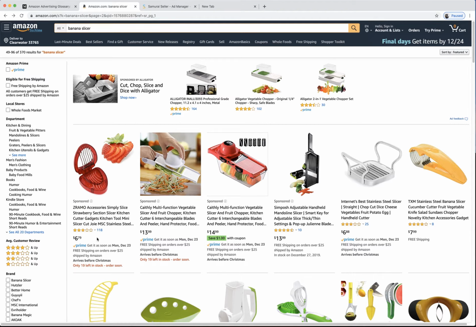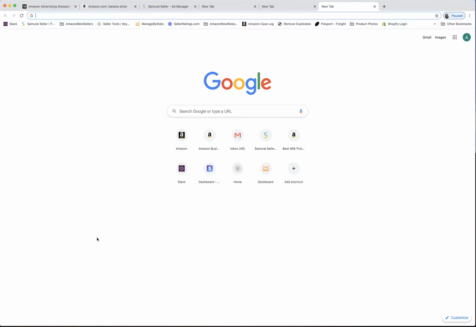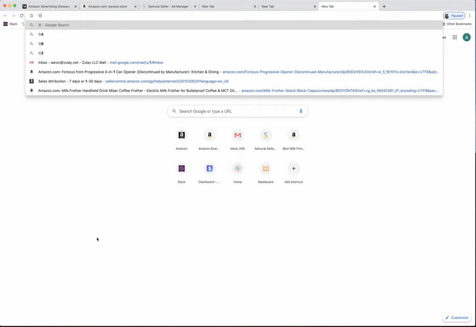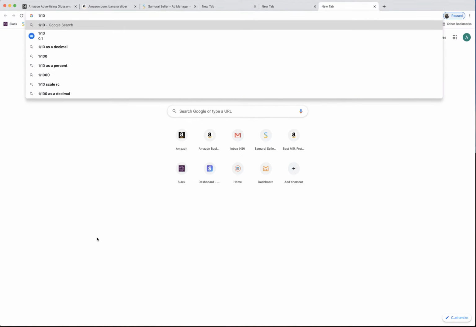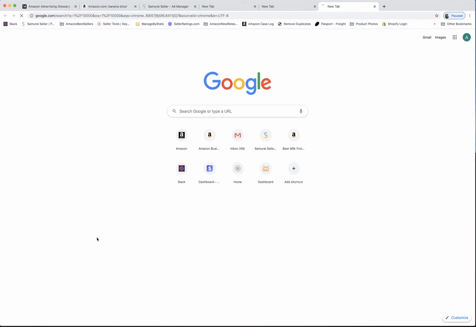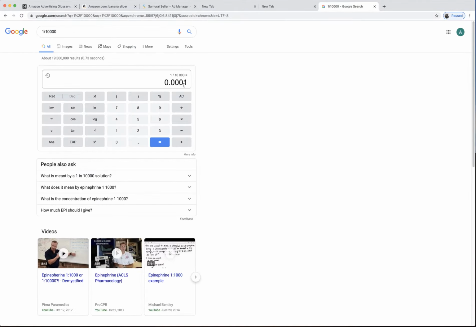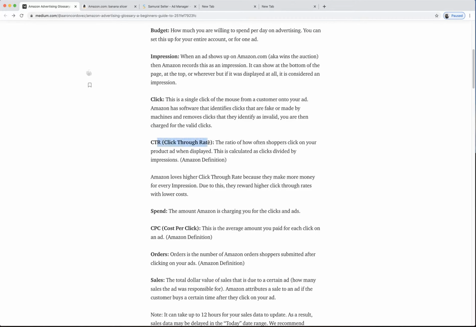I am assuming this click-through rate is extremely low. You'll probably have to show this to maybe, I don't know, 5 or 10,000 people to get a click. So then you could put here what it means. It's 1 divided by 10,000. So this would be 0.01% click-through rate if 1 out of 10,000 people saw it.